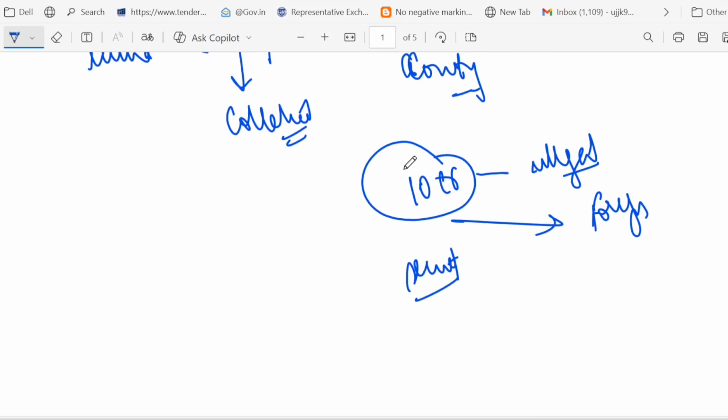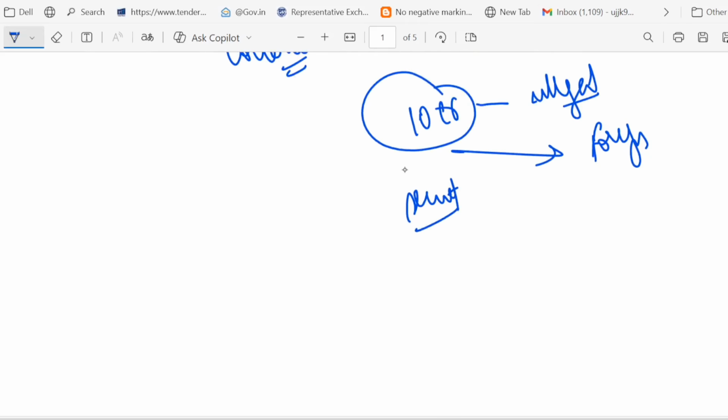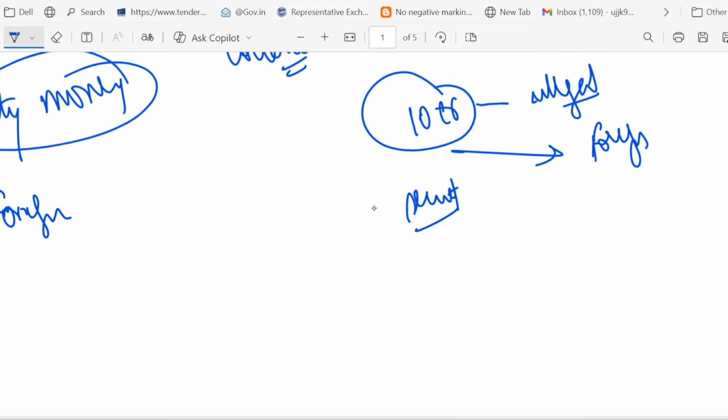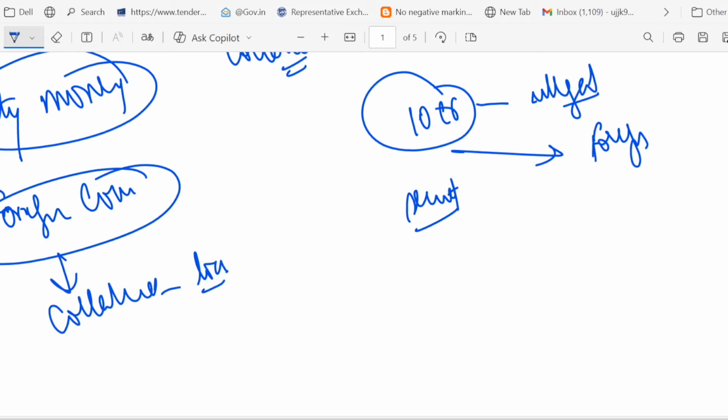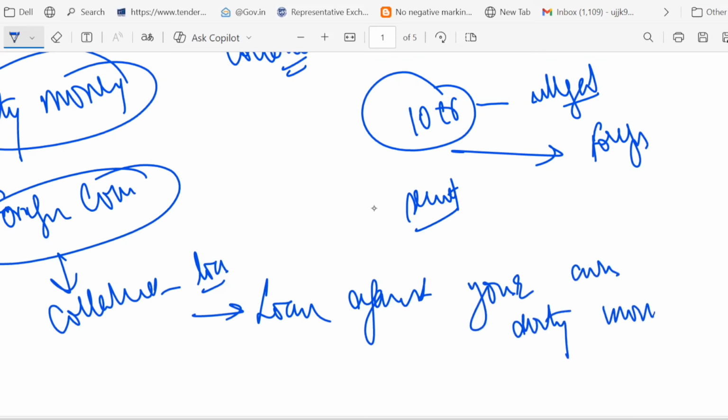So whenever you hear this word back-to-back loan, just think about it. We have dirty money, right? You have dirty money and you have sent that dirty money into a foreign country, and you are using that particular money as collateral for a loan. So now that dirty money looks legal, it looks clean. Basically, this is like using illicit funds as security for a legitimate loan. So you can think of it like a loan against your own dirty money abroad.